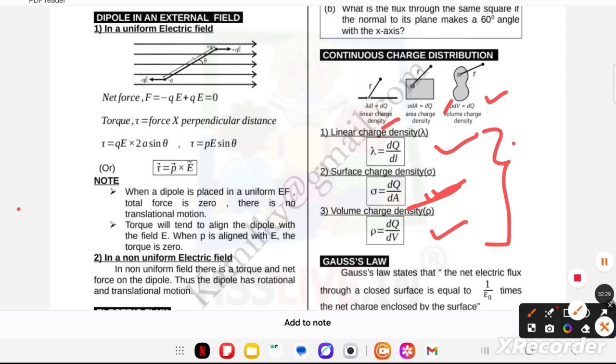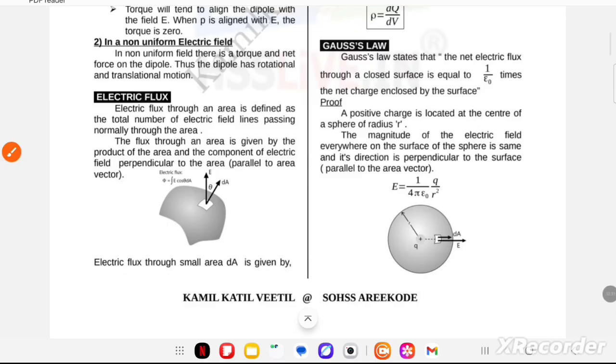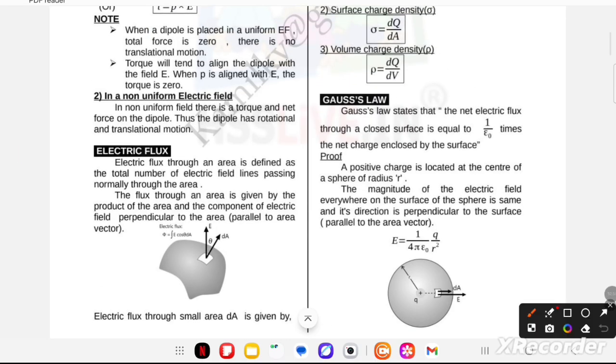Now the next topic for you, Gauss law. I am going to discuss with you the concept of Gauss law. Gauss law states that the net electric flux through a closed surface is equal to 1 upon epsilon naught times the net charge enclosed by the surface. I am going to prove it.